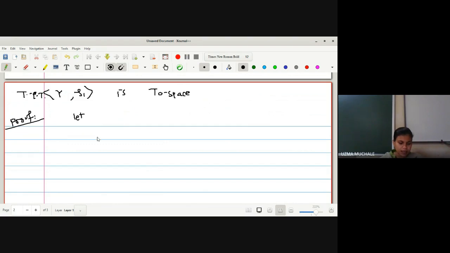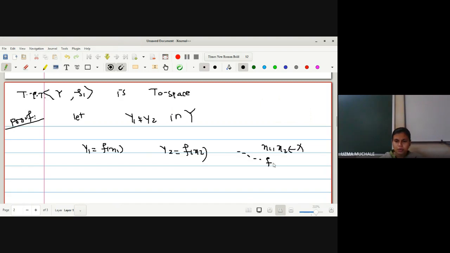As elements in Y are in the form of f images, right? Images होंगे ना वो X के. So that's why let me take them in the form of, say, y1 not equal to y2, on the condition as it is an onto map. Right, as it is an onto map, can I say this y1 is equal to f of x1 and y2 is equal to some f of x2 for some x1, x2 belonging to X, and the reason for this you can write: f is onto map.